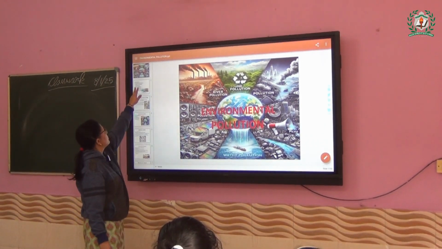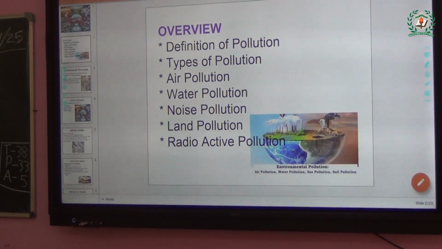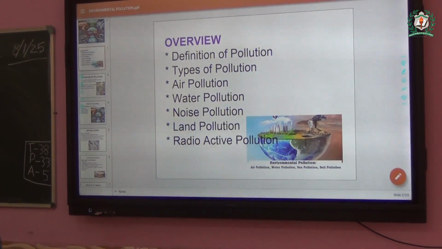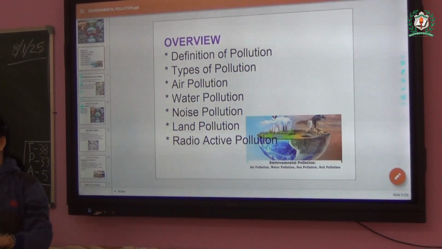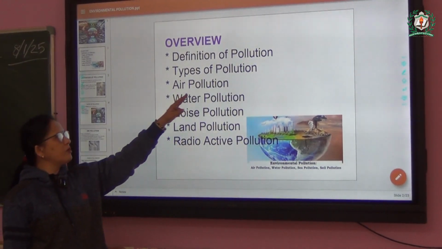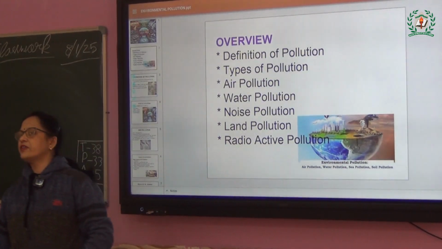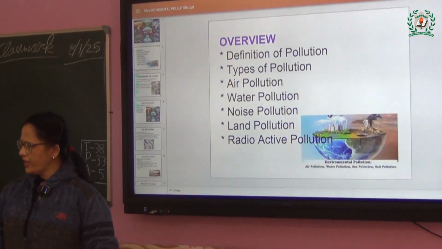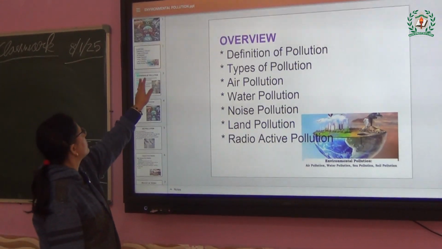So let's learn about environmental pollution. If we see the overview, first we have to learn the definition of pollution. Then, whatever types of pollution you have said, we will learn about air pollution, water pollution, noise pollution and land pollution. There is one more pollution, that is radioactive pollution. Just keep in your knowledge that there is radioactive pollution.